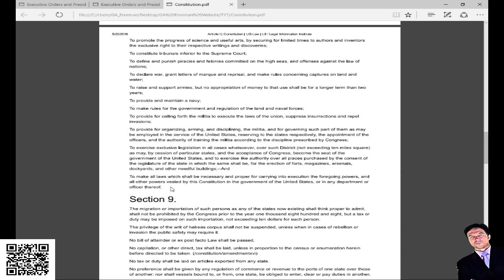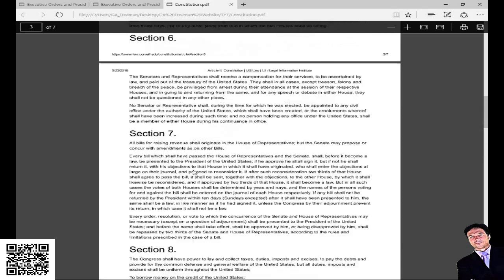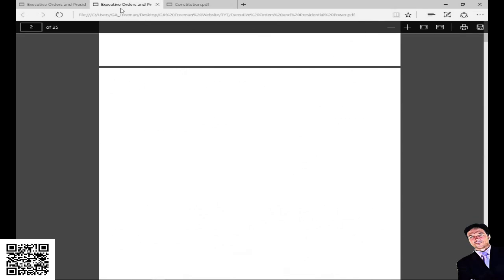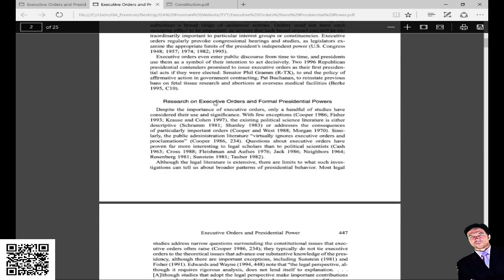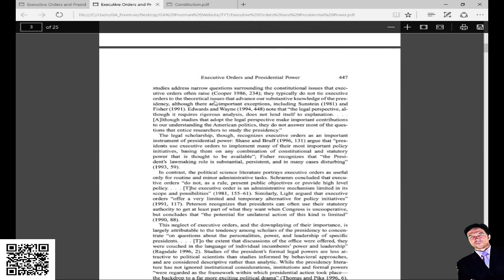Now, what executive orders essentially allow them to do is make laws internally. The executive, or the CEO, or the president, so all we're talking about is the president of this business called the United States, is allowed to make orders for his workers. Executive orders. So here's a paper explaining what executive orders are.